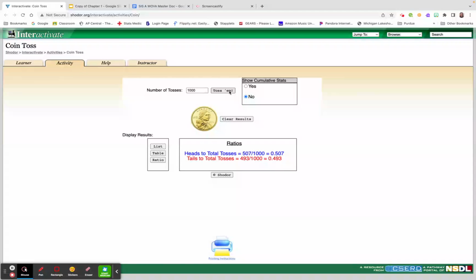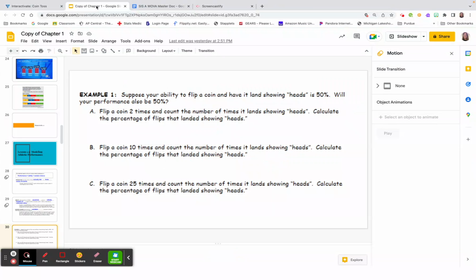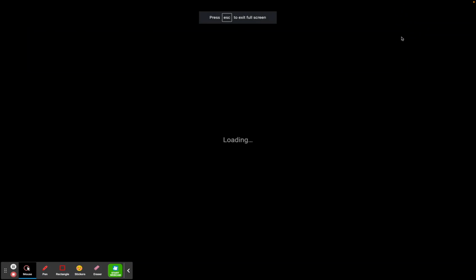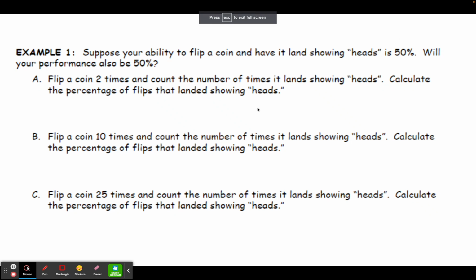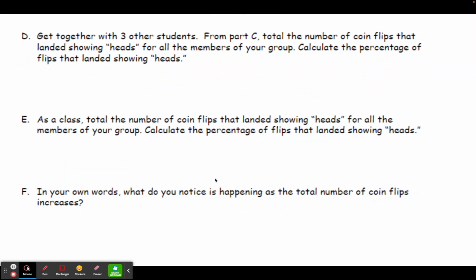So what we're noticing is that even though on the very first attempt where we did 2 tosses, we were at exactly 50, remember, we talked about the fact that you could have just as easily got 0 or 100%. And then our results were kind of all over the place. But the more tosses we did, the closer and closer we actually got to 50%. And that's what we wanted to illustrate here. So hopefully you've been filling in these percentages as we were working through the simulation.